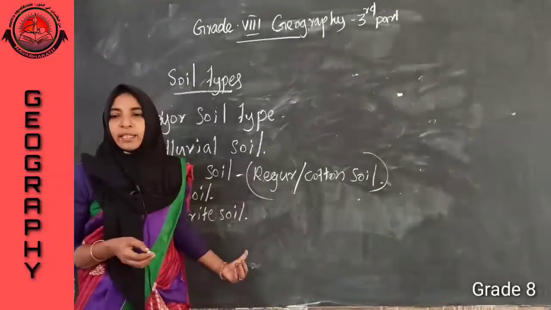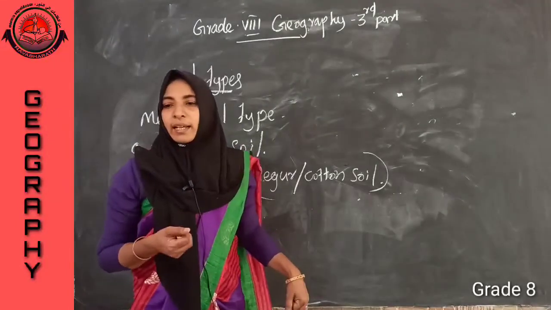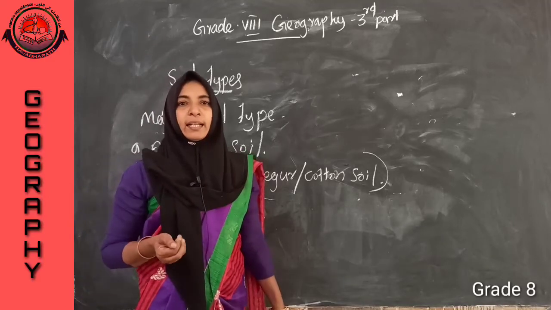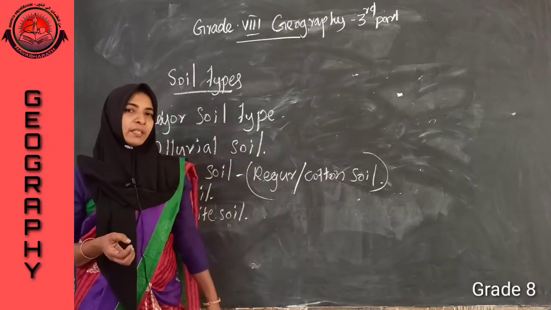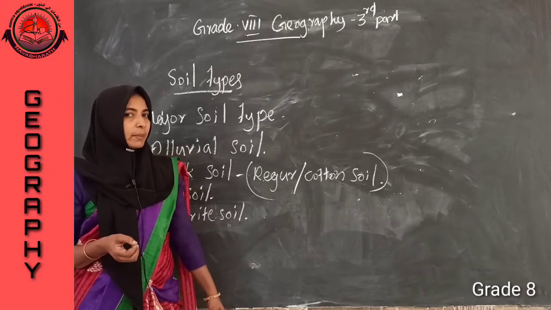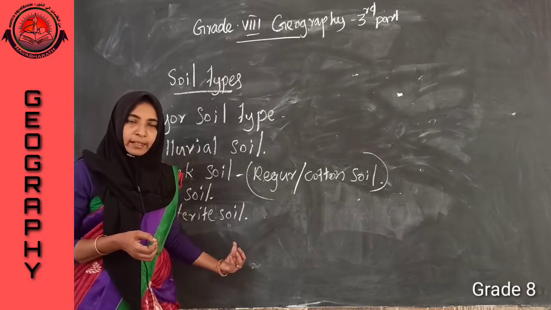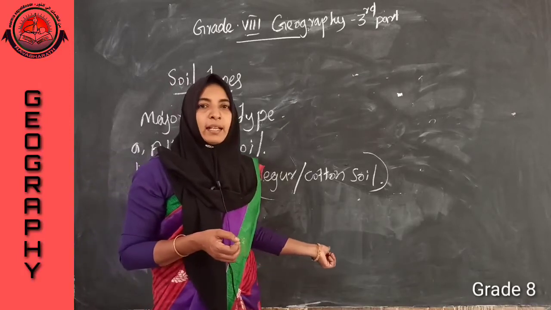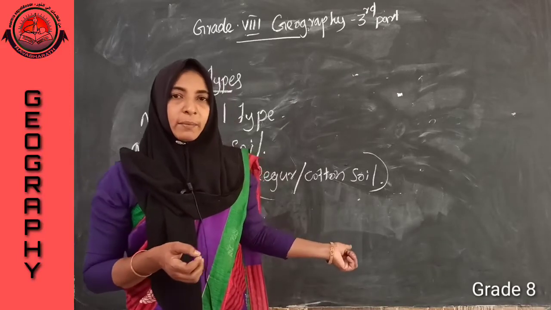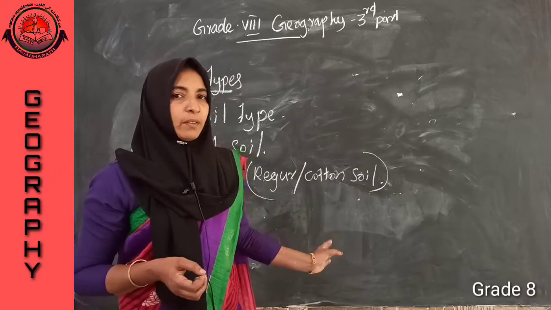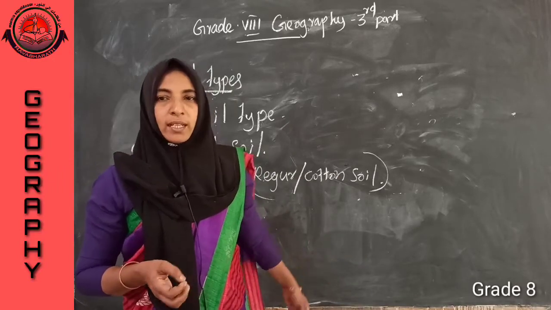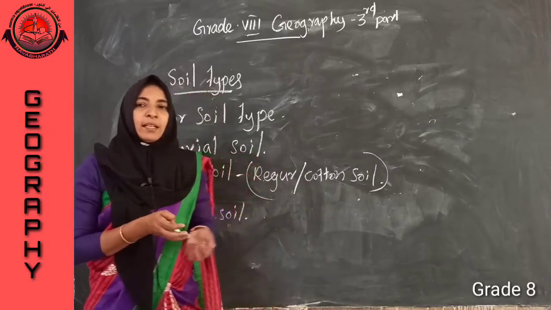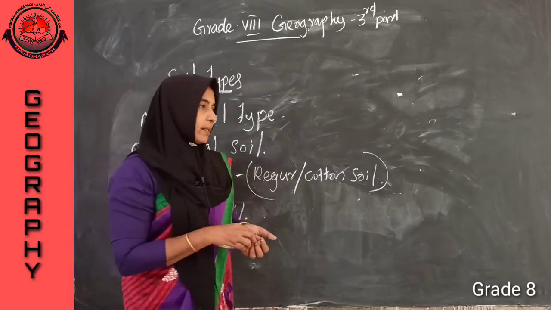We can find laterite soil in the hills of the Deccan Plateau, Karnataka, Kerala and Madhya Pradesh. Next one, desert soil.